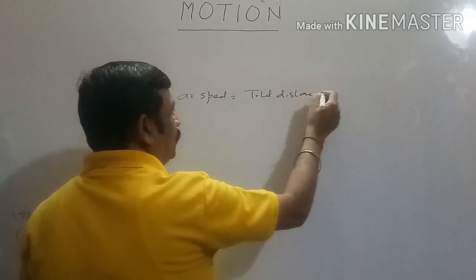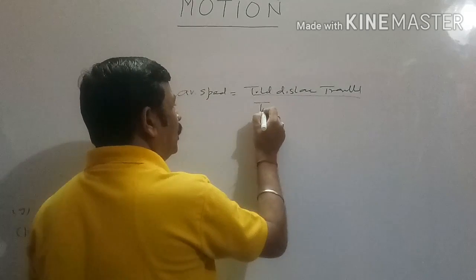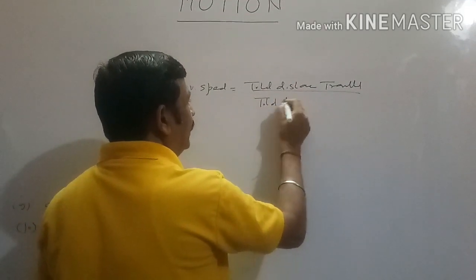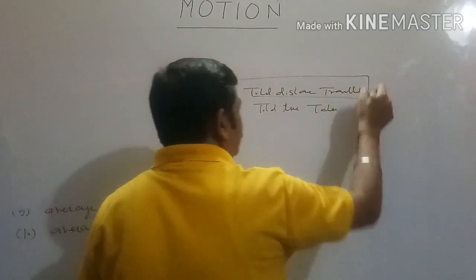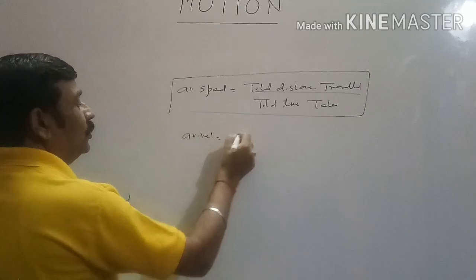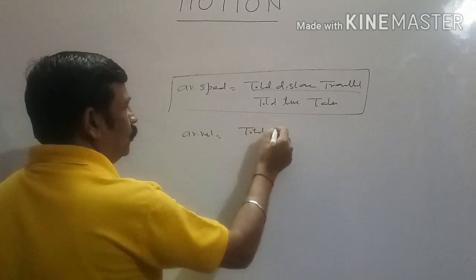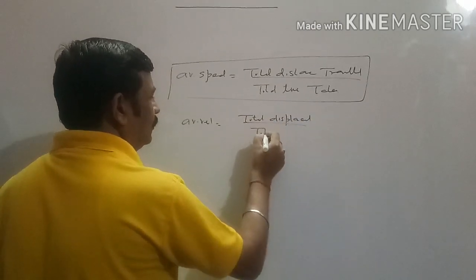Total distance traveled and total time taken. This is average speed, and average velocity will be the ratio of total displacement and total time.